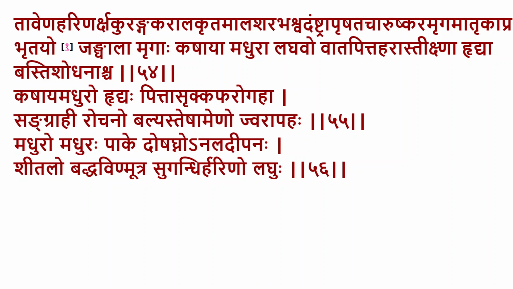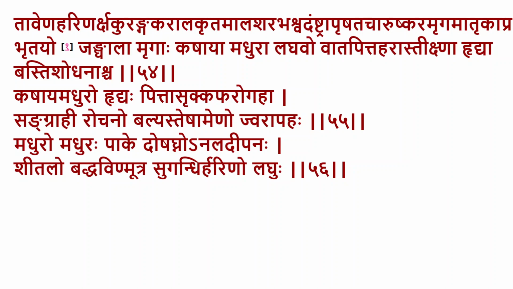In general, these are wild animals, something like the deer. Harina is the deer, and Riksha is the bear. So many wild animals were being used in those days as a source of food. But it's not that they were eaten without assessing them. Their qualities were assessed and their physiological impact was also very well known.